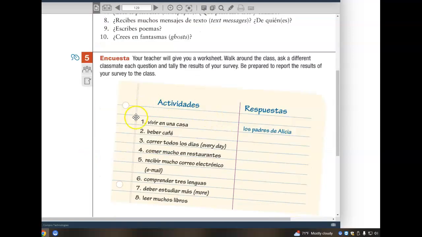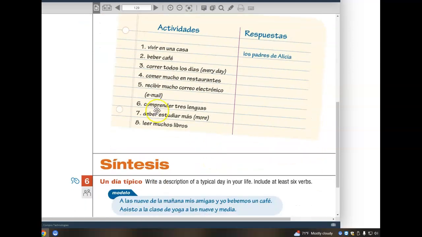Activity 5. ¿Vives en una casa? Do you live in a home? ¿Bebes café? Do you drink coffee? ¿Corres todos los días? Do you run every day? ¿Comes mucho en restaurantes? Do you eat out a lot in restaurants? ¿Recibes mucho correo electrónico? Do you receive a lot of email? ¿Comprendes 3 lenguas? Do you understand 3 languages? ¿Debes estudiar más? Do you need to study more? ¿Lees muchos libros? Do you read a lot of books?